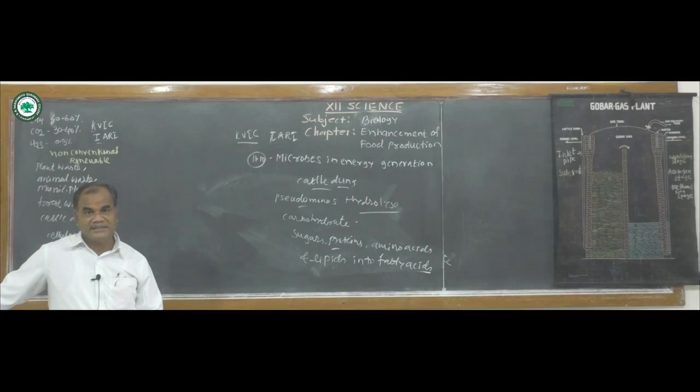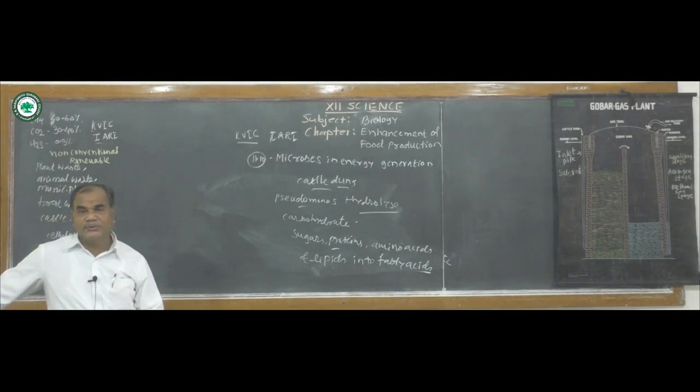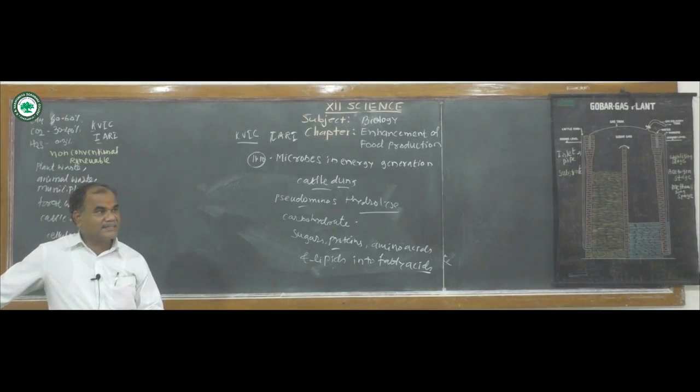That is, gobar gas plants help to improve the sanitation of the surroundings, because why? Municipal waste is directly used for the production of gobar gas. So the problem of sanitation will be solved, and these fertilizers are directly used in agriculture.